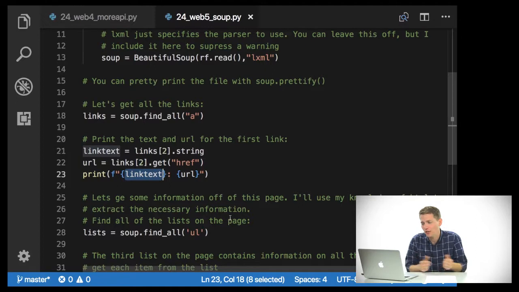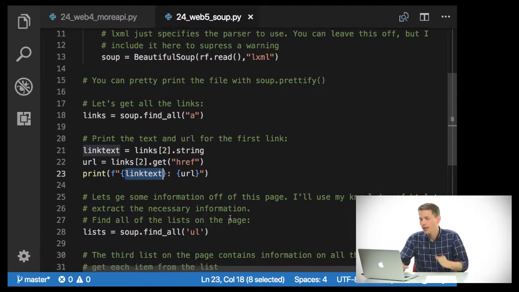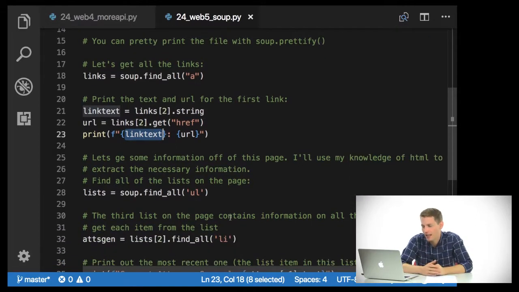So it's pretty straightforward. But I can also get information off the page using my knowledge of HTML. In order to get really good at scraping, you're going to have to learn a little bit of HTML, which is not something we really cover in this class. But if you're interested, you're always welcome to reach out.